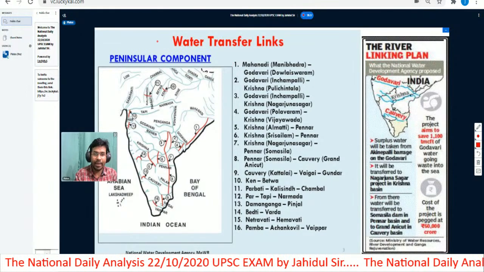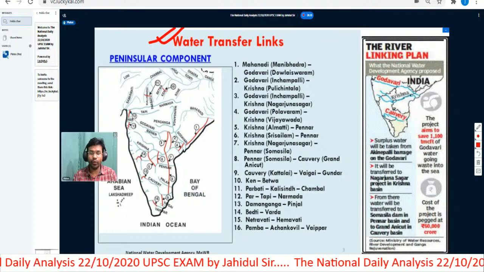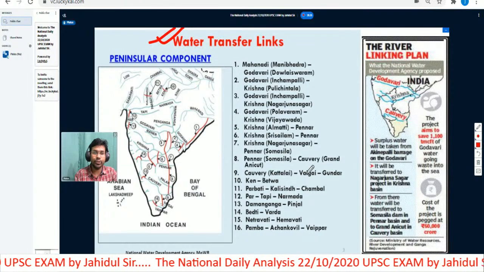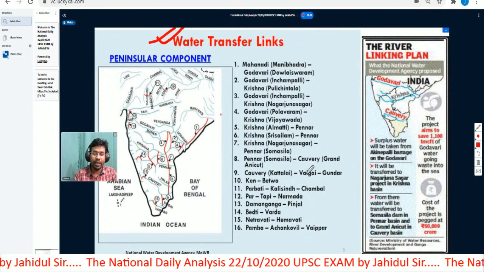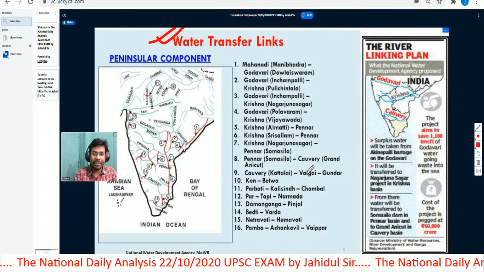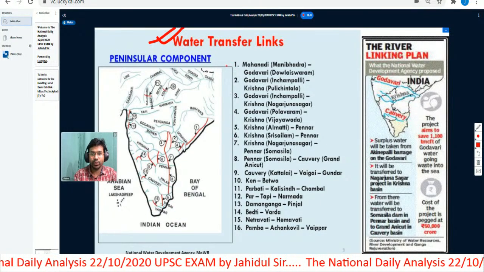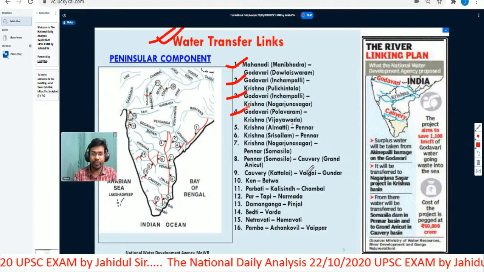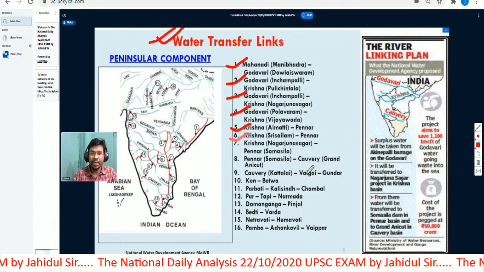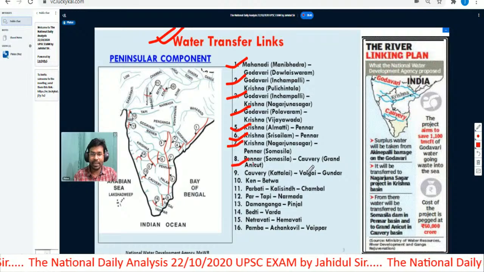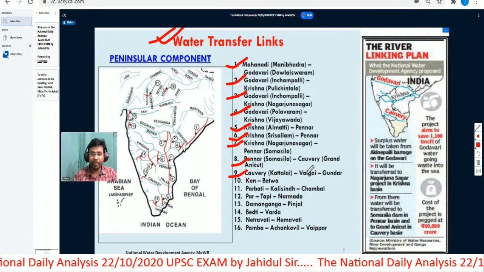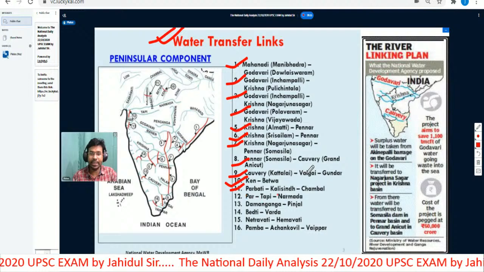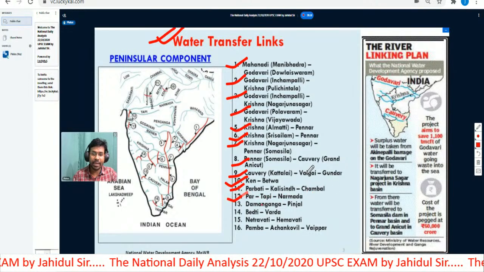Before that, I have included another infographic. It is related to water transfer links, or interlinking of rivers, in peninsular India. Here various river interlinking projects are going on. One of the projects is Mahanadi Godavari, then Godavari Krishna at various places, Krishna and Pennar River at various places. Then we have Pennar and Kaveri River, Kaveri, Vaigai and Gundar River, Ken Betwa River, Parbati, Kali Sindh and Chambal River, and Par, Tapi and Narmada River.